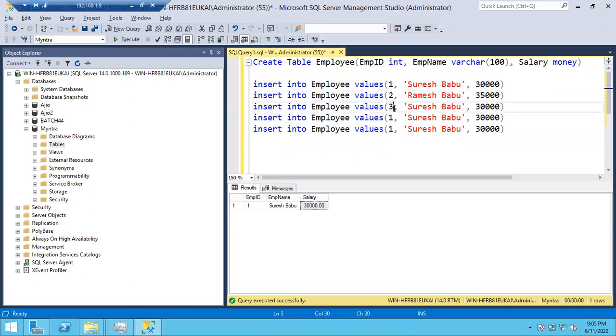Third record, Kumar Babu. His salary is 40,000. Fourth record. Tell me any name, guys. Shravan Babu. Oh, very good. Shravan Babu, 50,000. Fifth record, Mohan Babu. Mahesh Babu. Let's go with Mahesh Babu, 38,000. Okay, done.